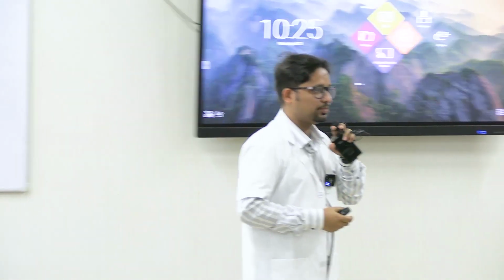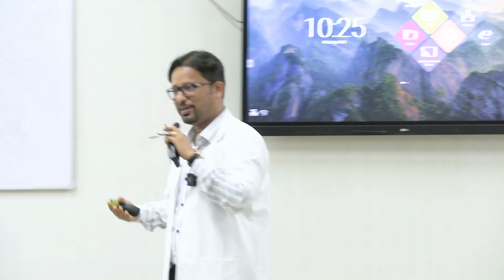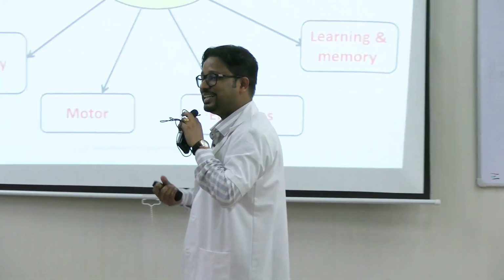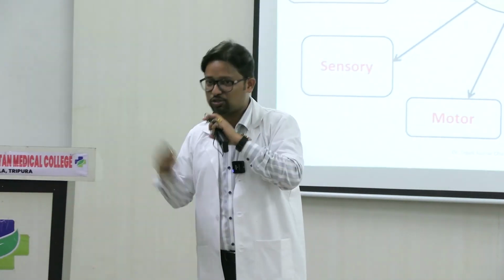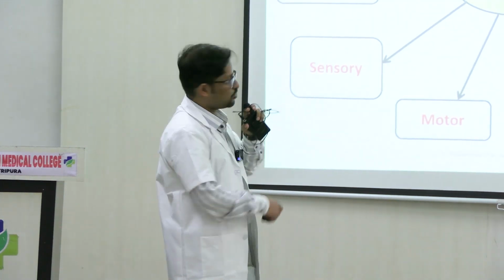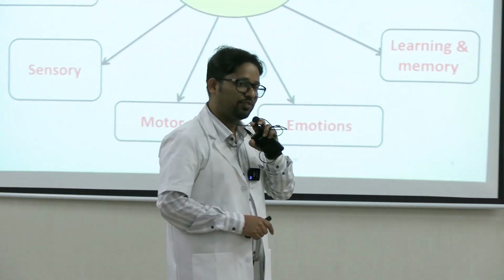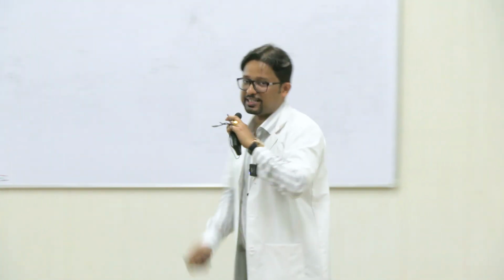And lastly, your sense of identity. Who am I? Did you ever ask yourself, who am I? या पता था कि मैं ऐसा ही हूँ. So even this basic thing, your sense of identity comes from your brain. And this again is of course a product of your long-term memory. So there are areas of the brain in the frontal lobe which give us the sense of identity. Dorsolateral prefrontal cortex gives us the sense of identity.